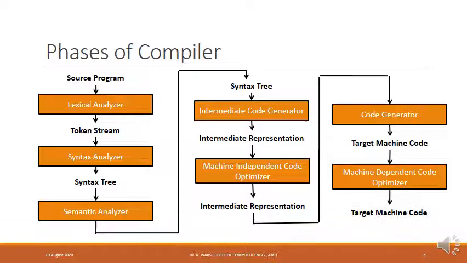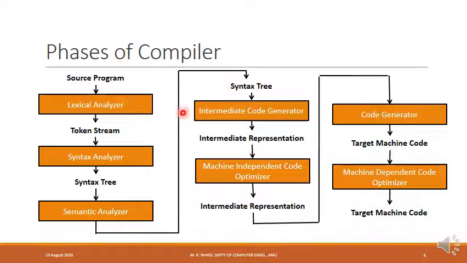In order to carry out semantic analysis, each node in the syntax tree is checked whether it is compatible with its children or not. This is done by the semantic analyzer. If there is any need for semantic conversion, the semantic analyzer makes appropriate modifications in the syntax tree. So the output of the semantic analyzer remains to be the syntax tree.